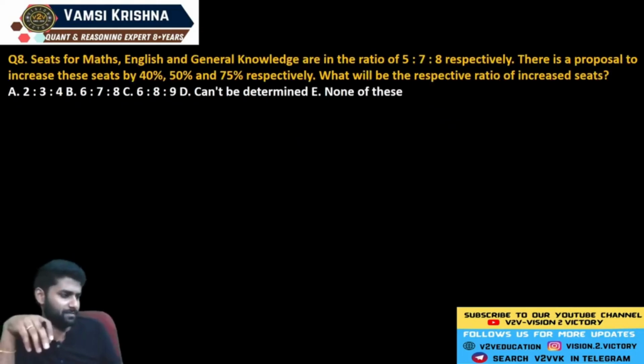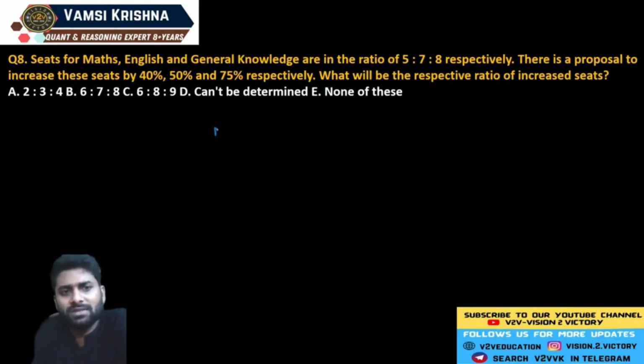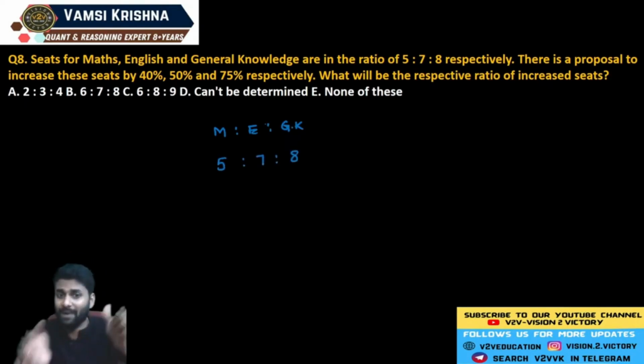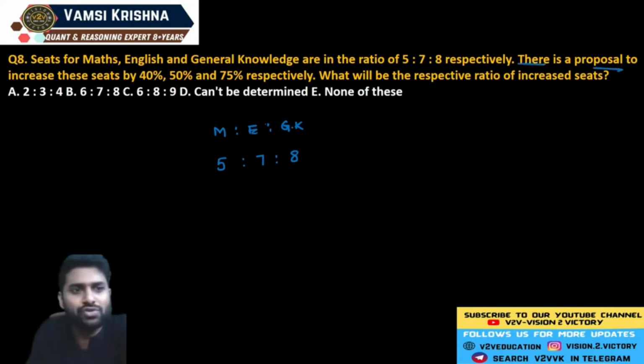For question number 8. Now see, seats are available in three different subjects: maths, English and general knowledge. They are already given in the ratio 5 is to 7 is to 8. Guys, you can take any number, but it is a multiple of 5, 7 and 8 only. Ratio is a representation of a specific number, but we define those numbers in terms of ratio. Remember that. And there is a proposal to increase the seats by 40%, 50% and 75% respectively.